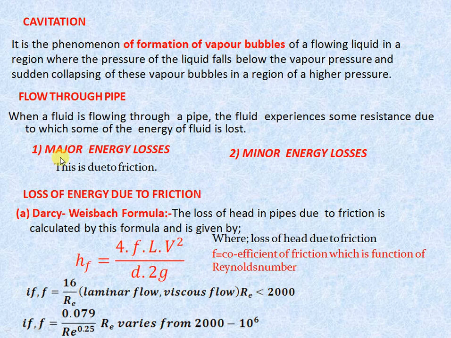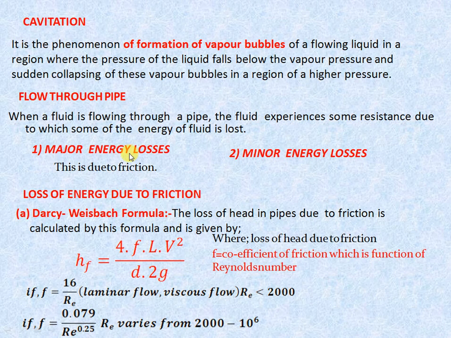So the next important point is flow through pipe. As you know, when a fluid is flowing through a pipe, the fluid experiences some resistance, due to which some of the energy of the fluid is lost. So flow through pipe is important because for loss calculation or calculation of the correct pump size, the major loss and minor loss are required. So there are two types of losses: major energy loss and minor energy loss.